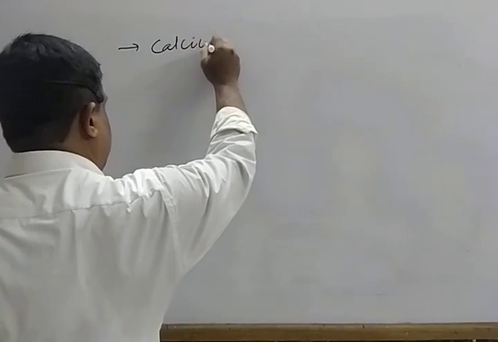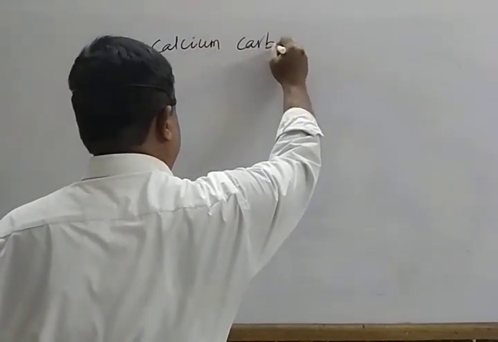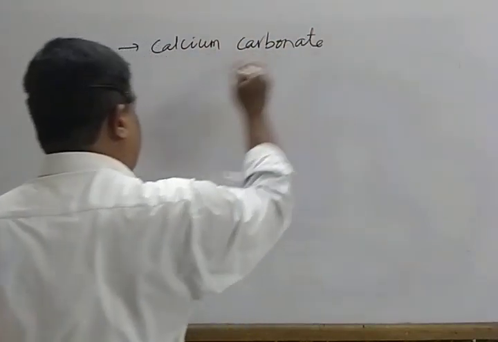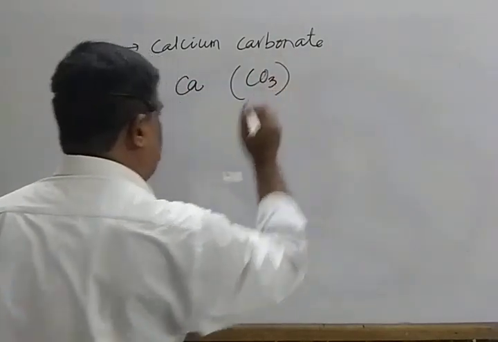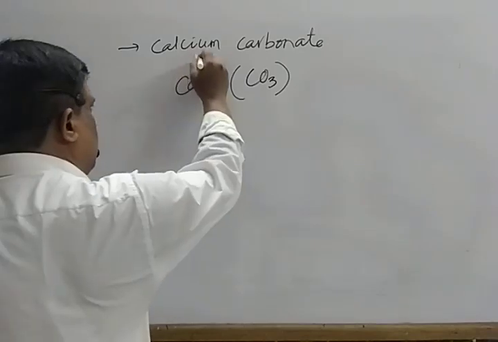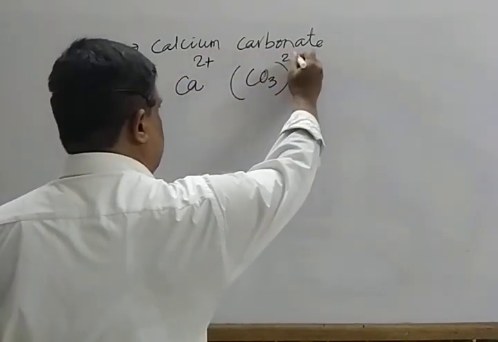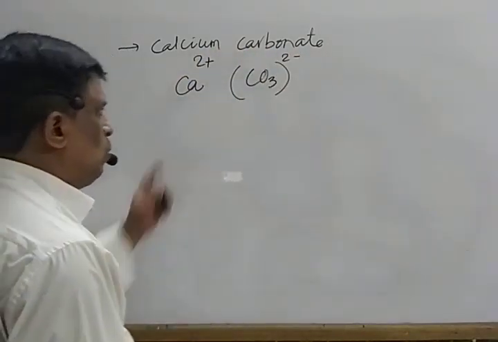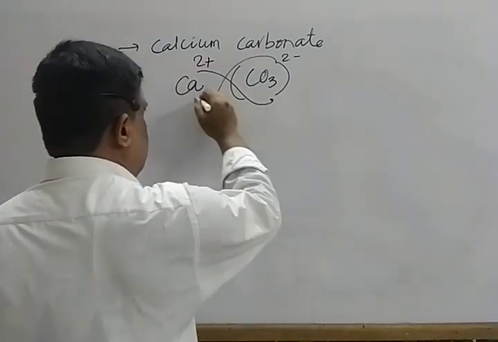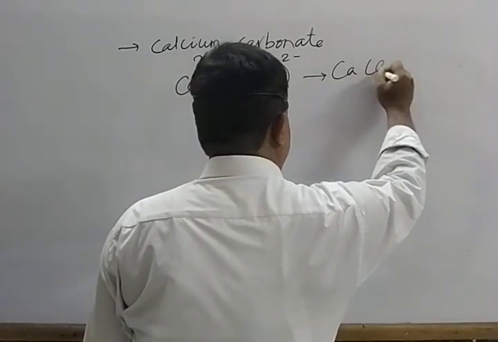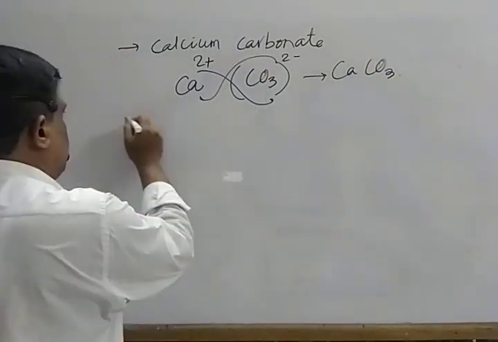Calcium carbonate, mark that. CaCO3 as compound radical, put it in bracket, assign the charge, so take a common 2, take a common, cancel out, then crisscross, CaCO3. Next,